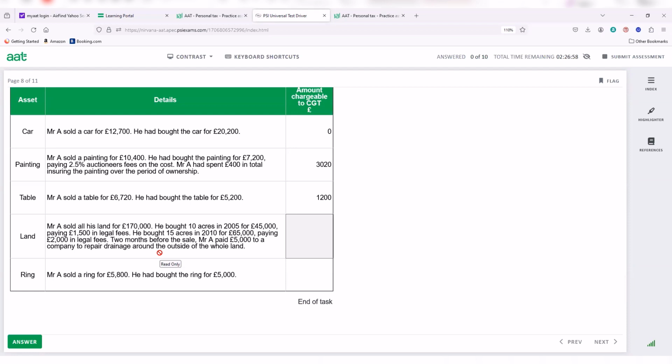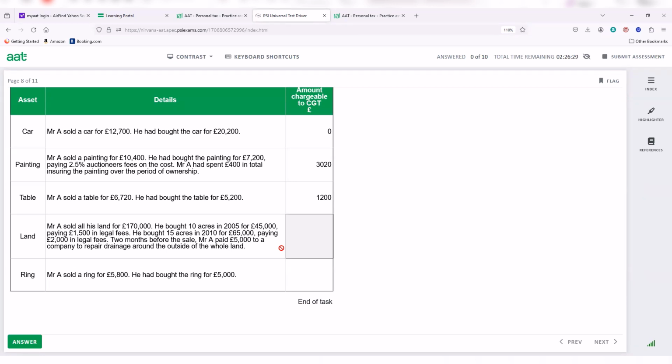So remember that any revenue expenditure is not allowed as part of the calculation of chargeable gain. Only any enhancement expenditure, which is basically capital expenditure, is allowed. So in other words, when you calculate this, which will be 170,000, you will be deducting all of the expenses from it.